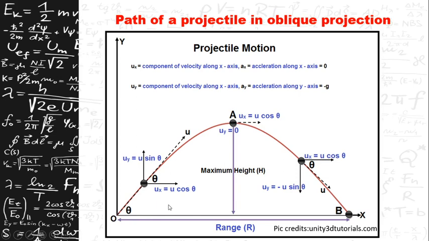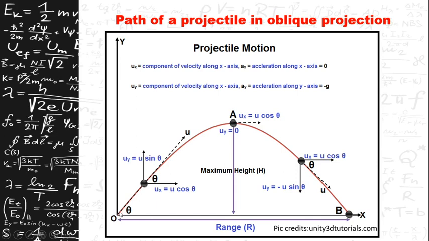So consider a body which is thrown with initial velocity u, making an angle theta with the horizontal here. So theta is the angle between the velocity and the horizontal. This velocity is divided into two components, the horizontal velocity component u cos theta and the vertical velocity component uy equal to u sin theta.